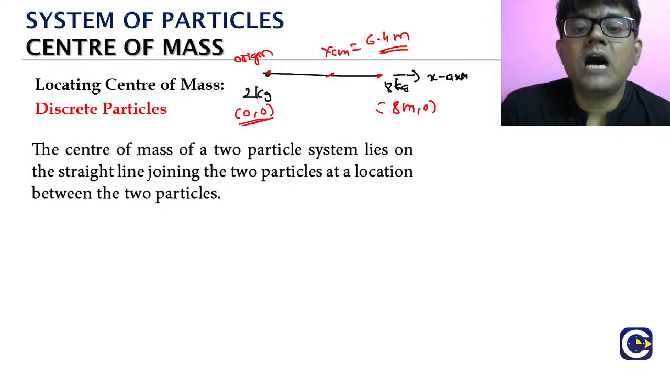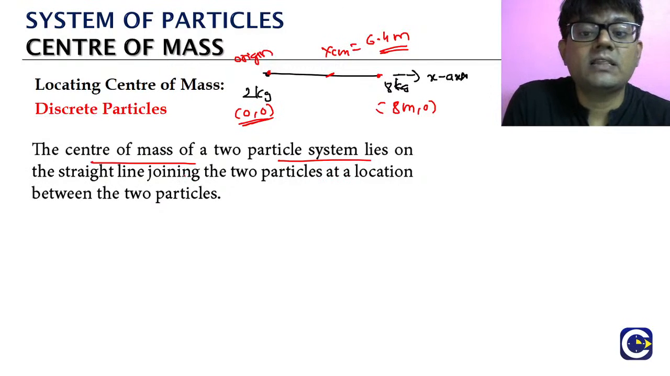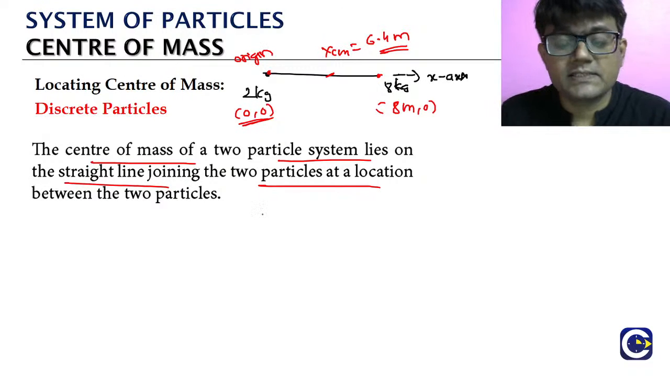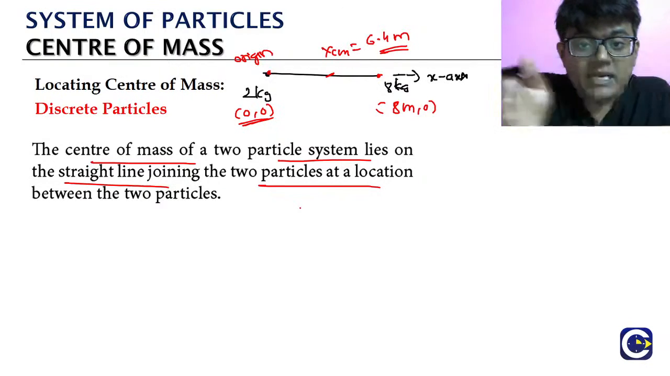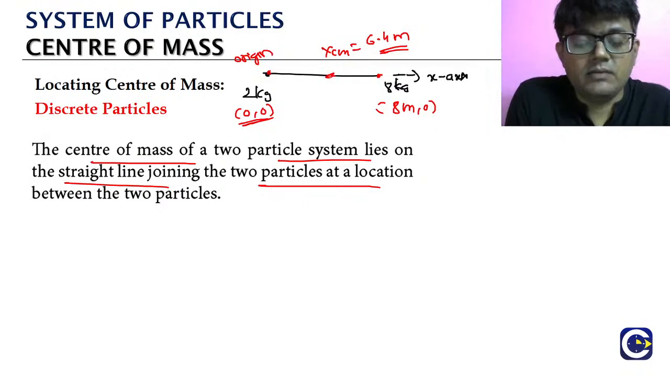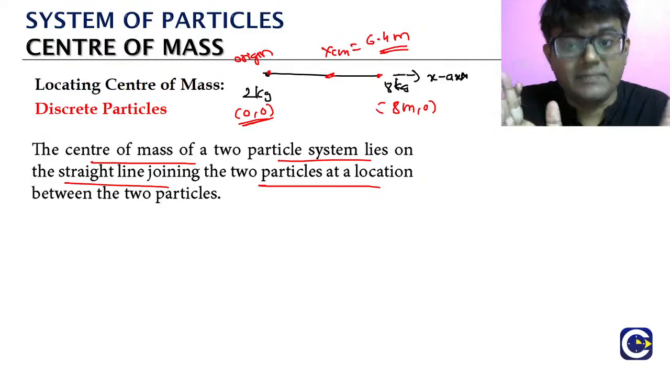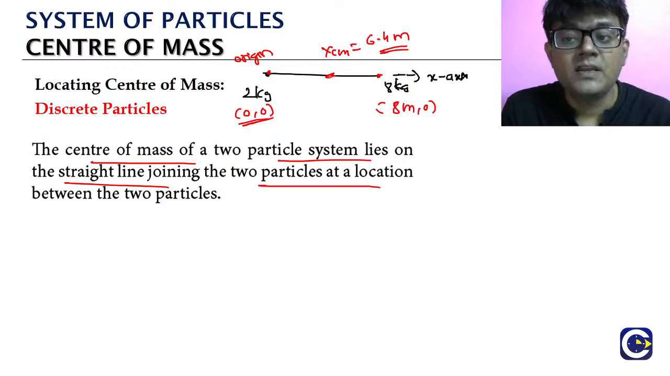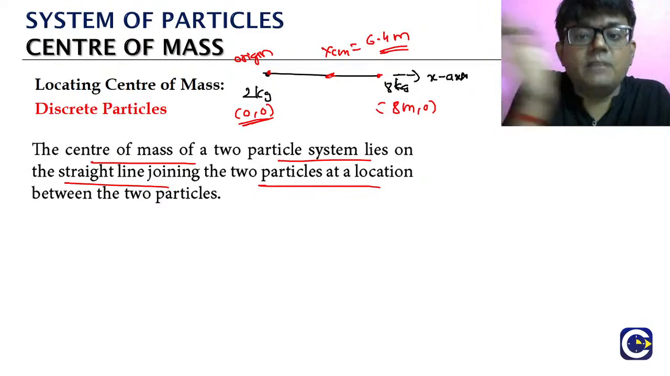So if you have the center of mass of 2 particles, where will it lie? It will lie on the straight line joining the 2 particles. Take the 2 kg and 8 kg particles; where will their center of mass be? It will be on the line joining the 2 masses, in between the 2. Not exactly the middle point. When will it be the middle point? When both the masses are equal. If the two masses are equal, then it will be at the middle point. But otherwise it will be on the line in between the 2 particles.